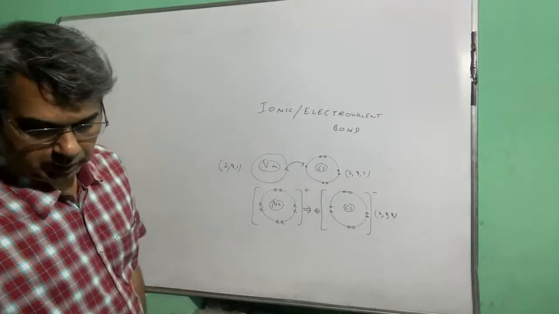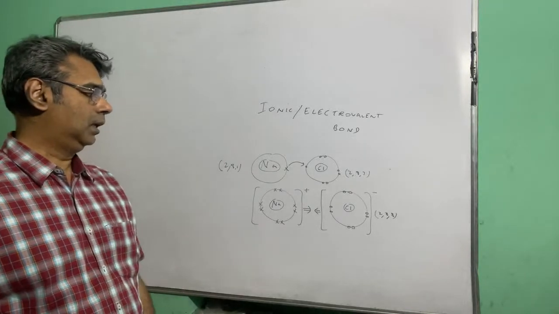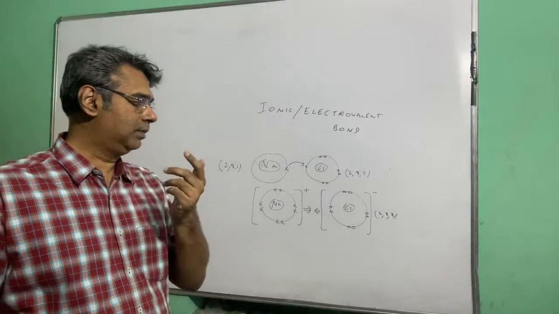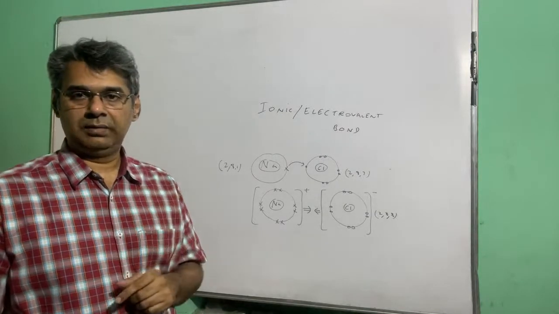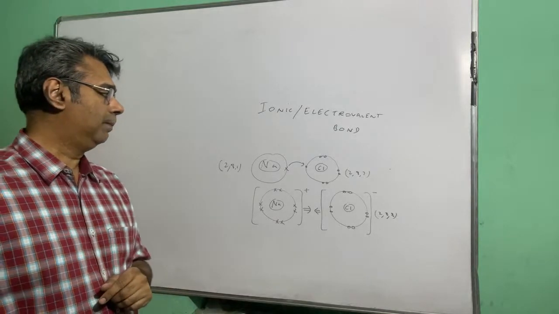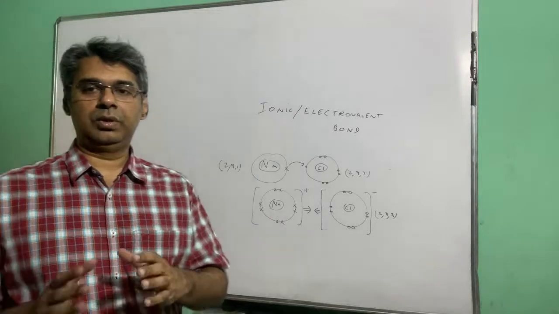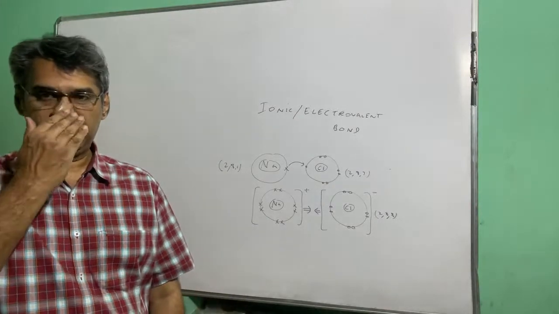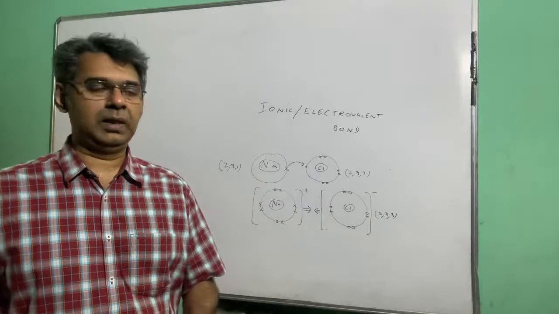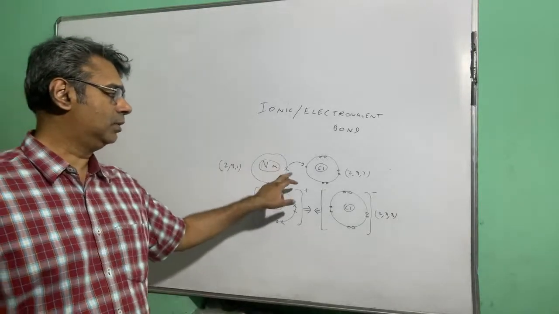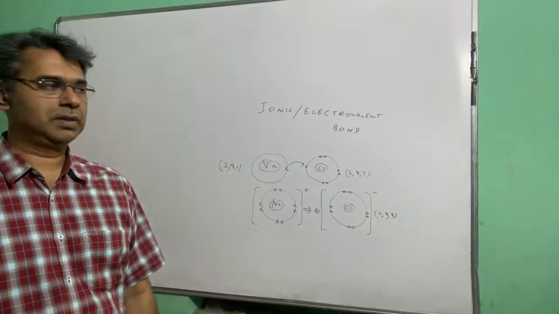Okay, and one more thing is that when we show an ionic bond, you may recall that when we were showing covalent bond, we used to show electrons as dots. In case of ionic bond, because there are two different types of atoms, one is a metal, one is a non-metal, there was a suggestion that you can show them differently. The metal you can show with a cross and the non-metal you can show with a dot. You can show both of them differently. This was a suggestion.